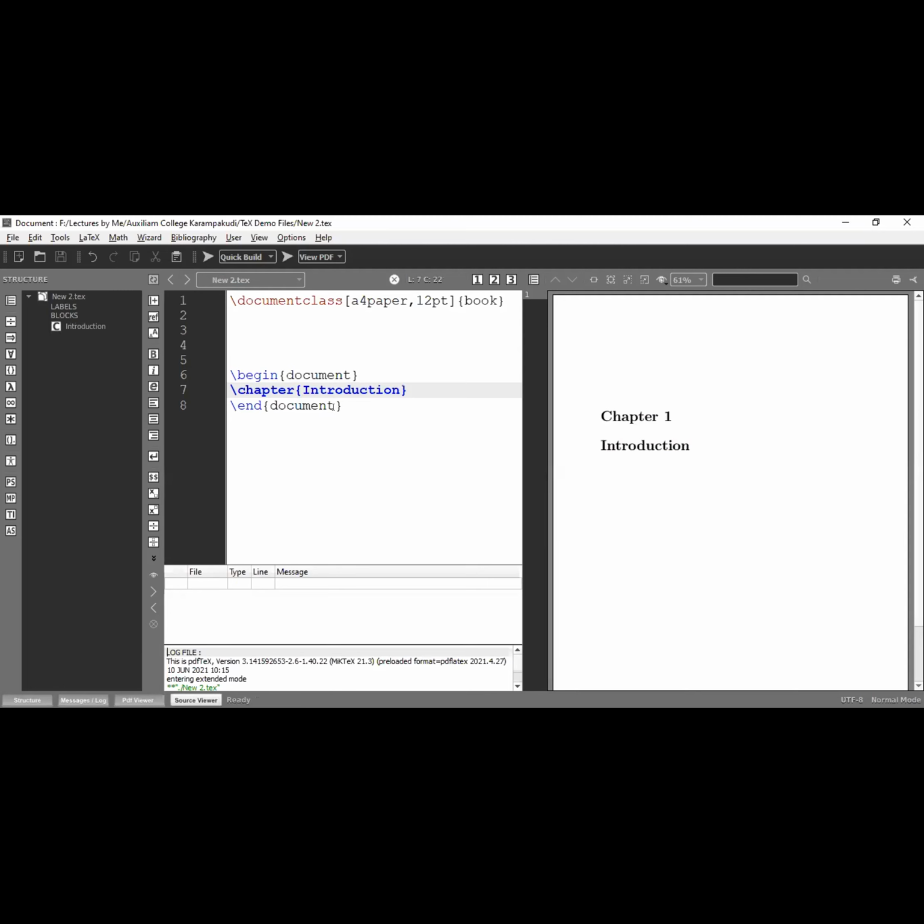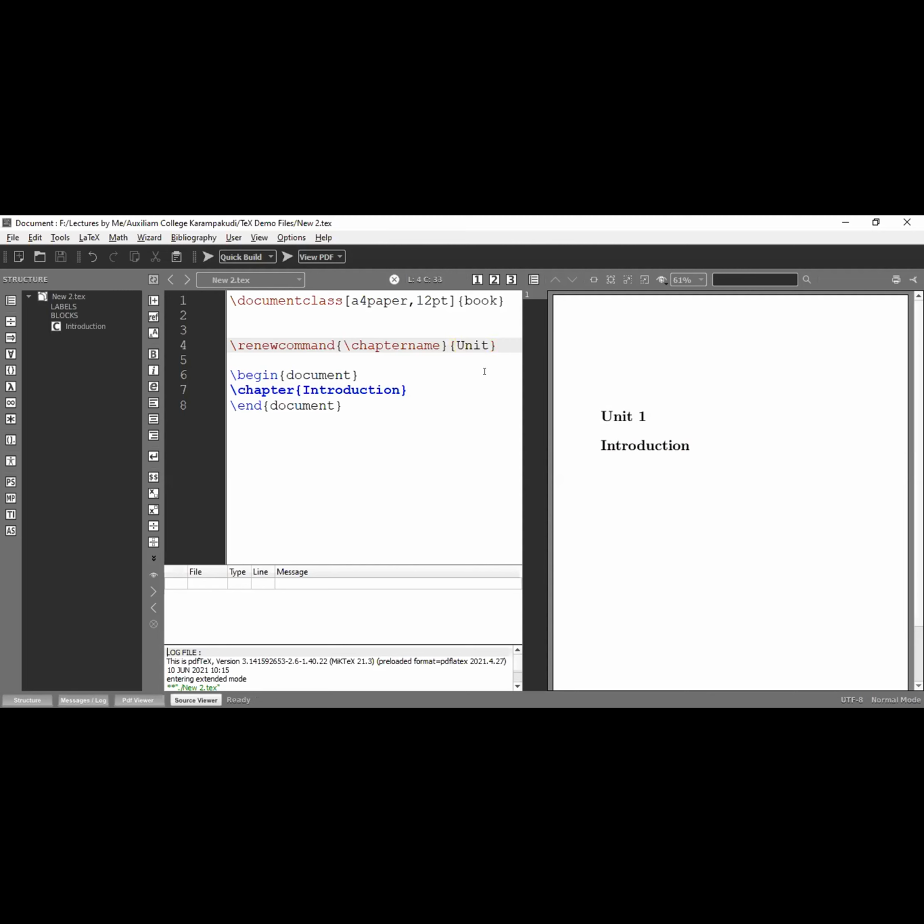So for that, I am going to renew that command. Chapter is already an existing command. I am going to renew that command by using this command. So backslash renew command, backslash chapter name. I am going to rename the chapter. Instead of chapter, I want unit. Okay, defined everything. Now I am going to run this file. Just see the output. Yeah, chapter becomes unit.